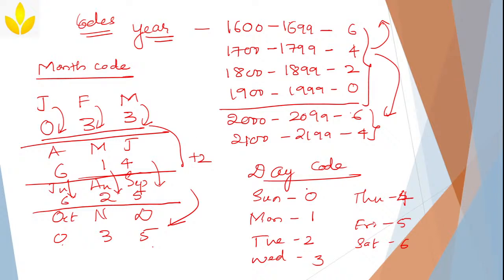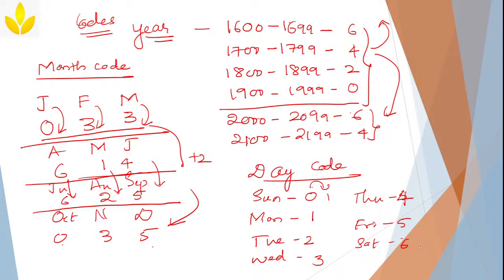Suppose, I'll tell you just one example. If I increase Sunday to 1, then Monday should be increased to 2, 3, 4, 5, 6, 7. Then again I have to increase all of them to the next code. 0 to 1, 2, 3. Sorry. 0, 4, 1, 4, 4, 0. 6 will not become 7. This will become 0.